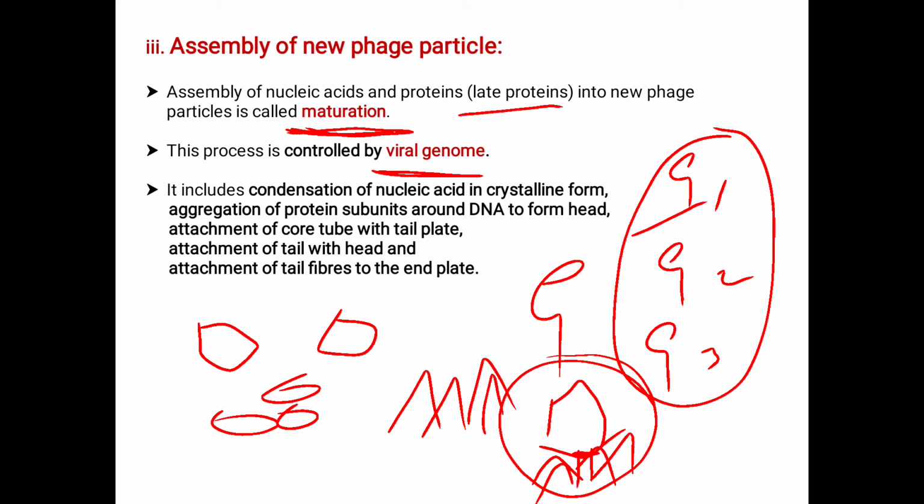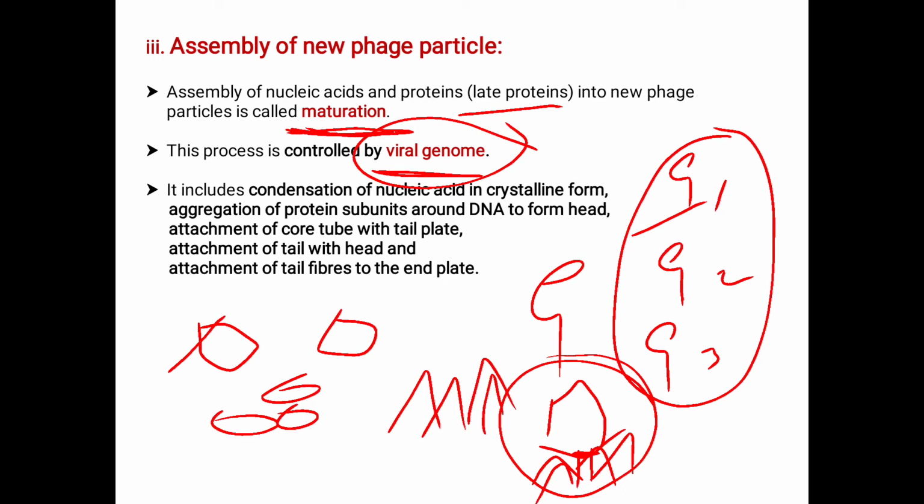Here we know the process of maturation. Maturation, that is the assembly of nucleic acids and proteins into new phage particles, is controlled by the viral genome. This process has the condensation of nucleic acid in crystalline form. Next, the aggregation of protein subunits around the DNA forms the head.